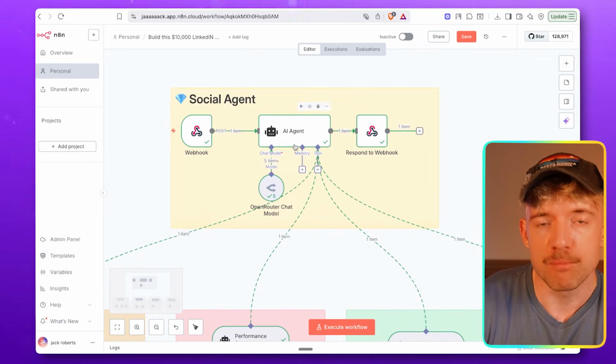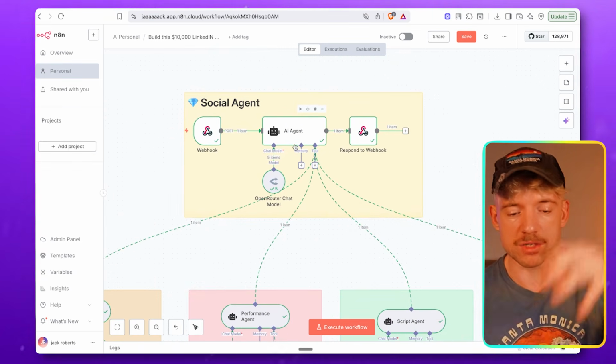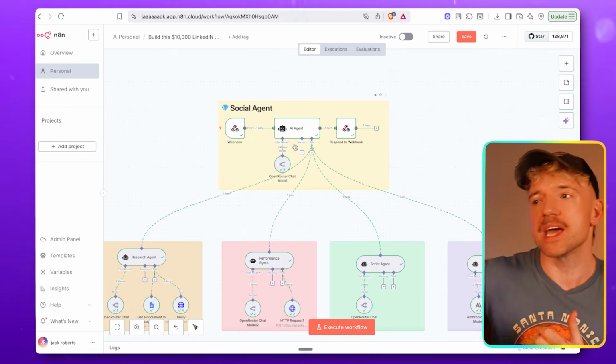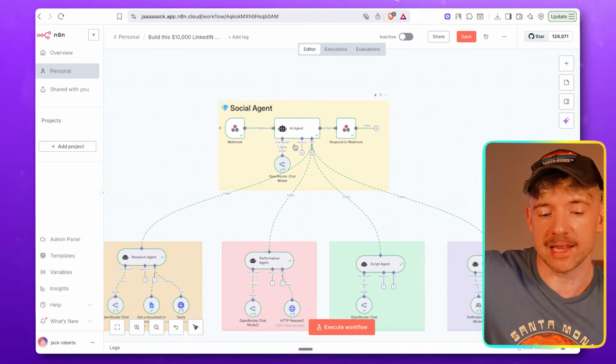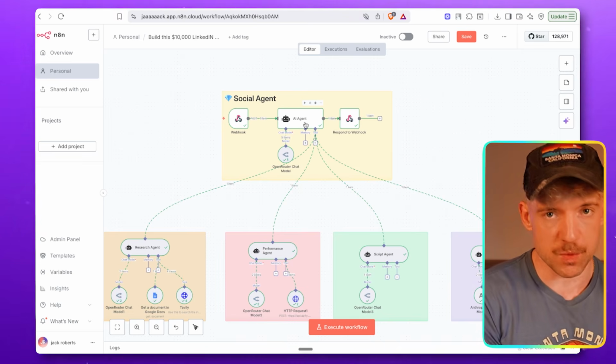But the thing is, the more stuff you give them to do, the worse they get. So what we kind of want to do is build structures. By having sub-agents with really specific jobs, they can perform those jobs to a way higher level. For example, instead of letting one AI agent have 50 tools, we create sub-agents with multiple tools.